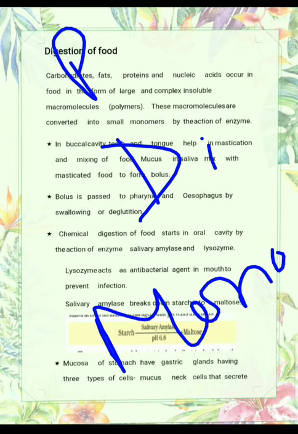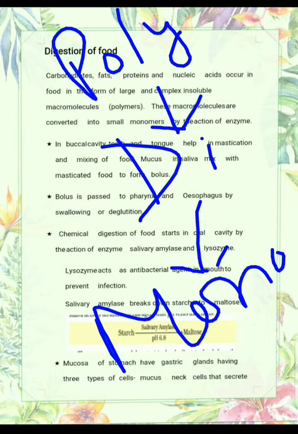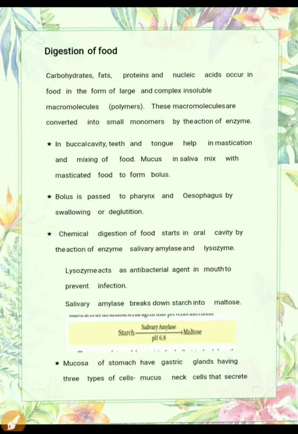So from poly, here the carbohydrate is converted into the disaccharide form, and after that it has to be converted into the monosaccharide form. So maltose is the disaccharide form. In this reaction, starch with the help of salivary amylase converts into maltose, and here the pH is 6.8, near about neutral you can say.